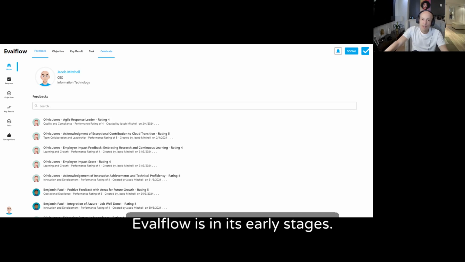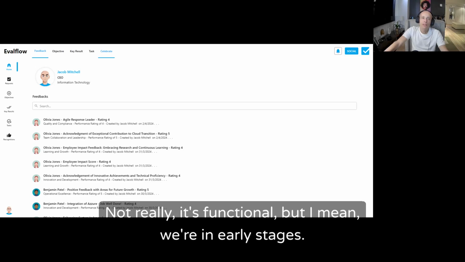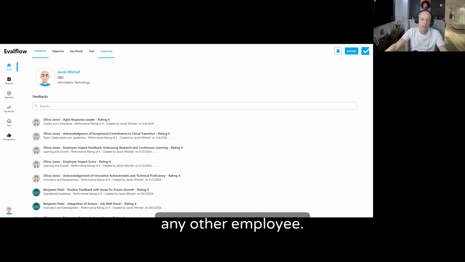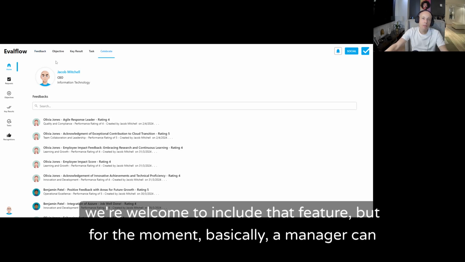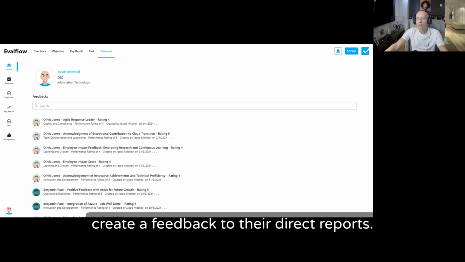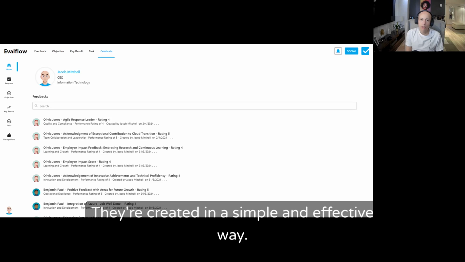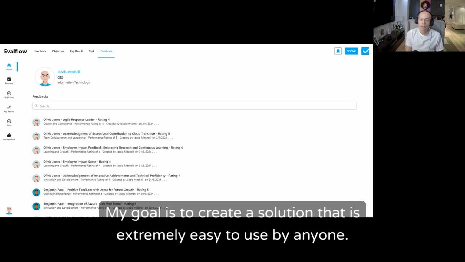Evolveflow is in its early stages. We're in kind of like beta testing. Not really, it's functional, but we're in early stages. So obviously, if an organization feels that feedback should be created for any other employee, we're welcome to include that feature. But for the moment, basically, a manager can create a feedback to their direct reports. So I've shown you basically the features that come with Evolveflow. They're created in a simple and effective way. My goal was to create a solution that is extremely easy to use by anyone.